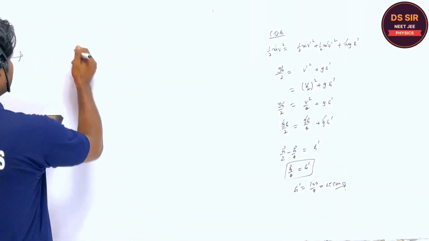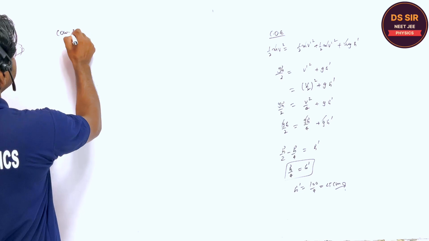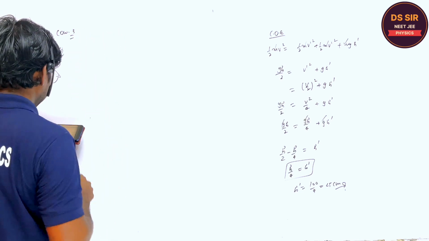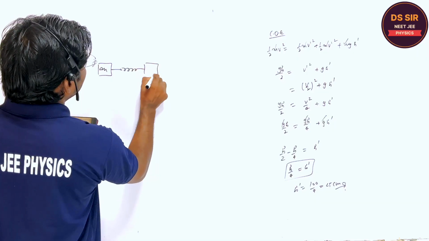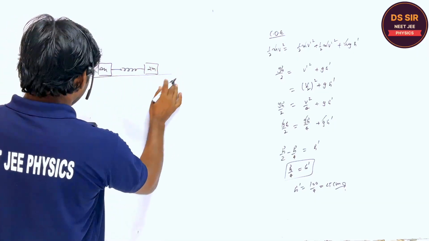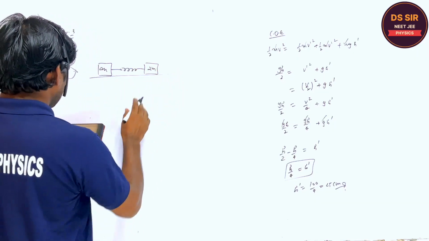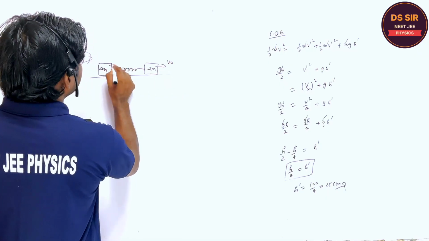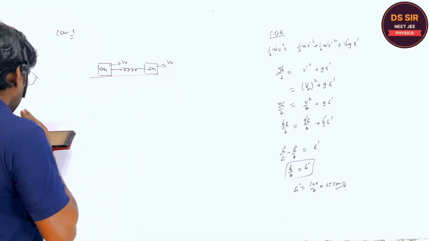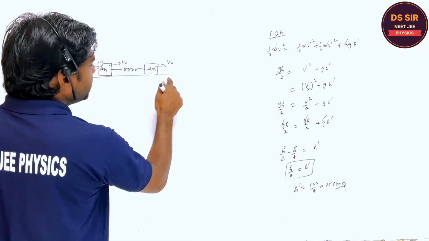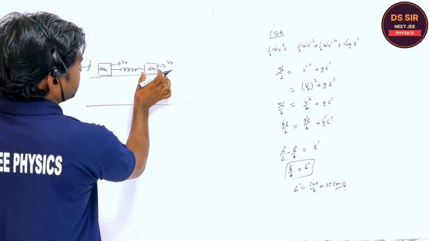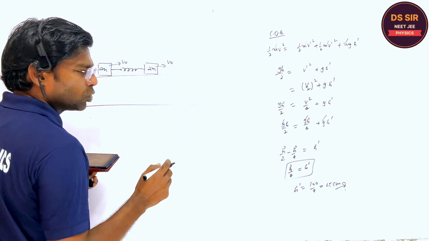So in this question, comprehension 3. This is the mass m and these are the two blocks of mass 2m. Initially they are moving towards right with the initial velocity v naught. So the collision is completely inelastic. What is the inelastic collision? Can you tell?